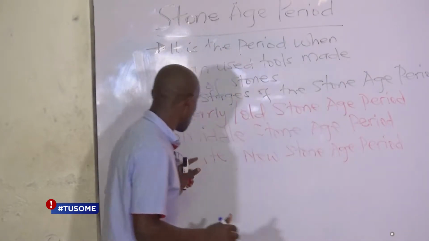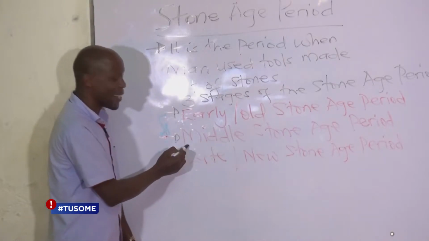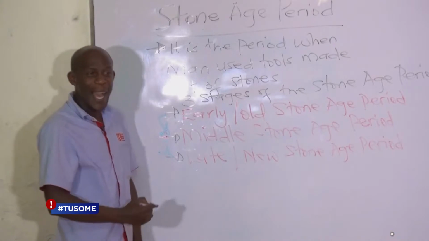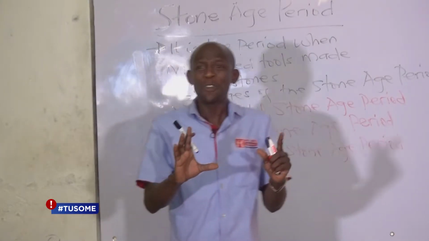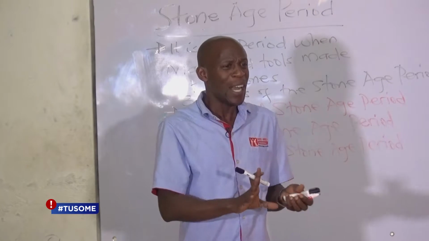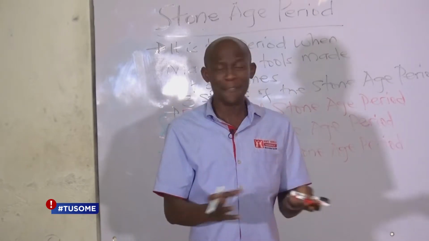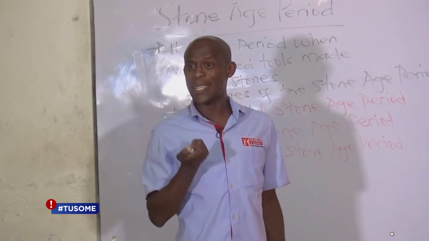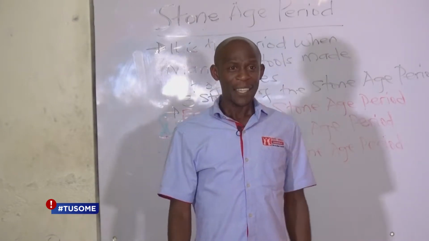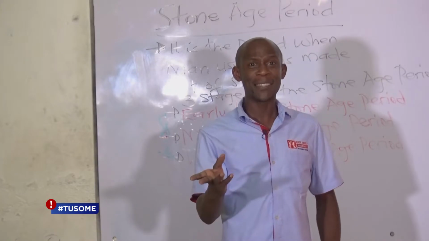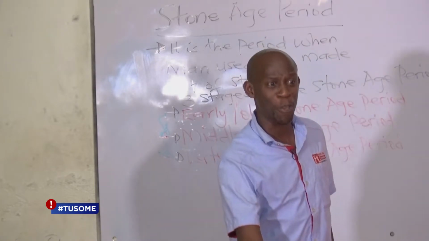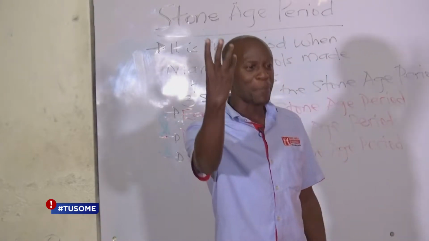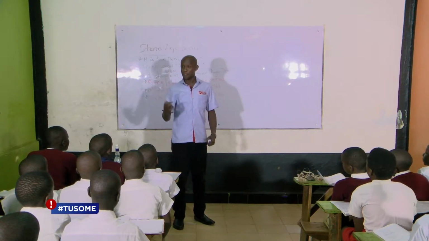It is farming which is going to change the life of Aleman and then take him into another stage. And the archaeologists are not sure, and the historians, they're not sure how indeed this man was able to start farming. Some people say maybe he was eating a seed of a mango one time and then he threw it near the cave. Then after some few months, he saw a plant growing from where he'd put the seed.